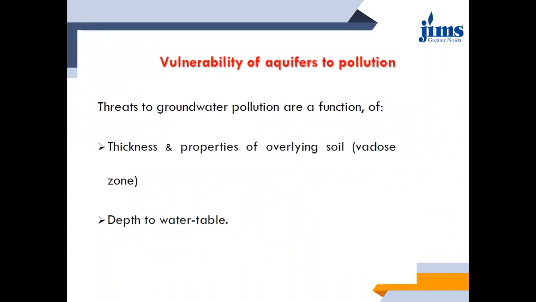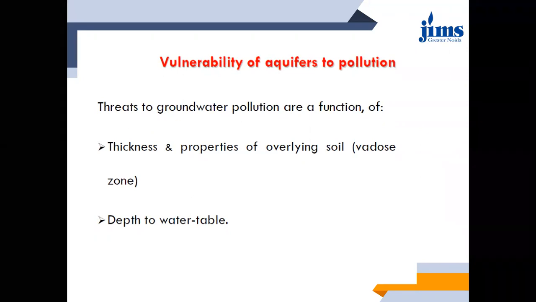So, talking about the vulnerability of aquifers to pollution, these are actually quite vulnerable. In spite of being situated in the ground surface, these are quite vulnerable. Why?